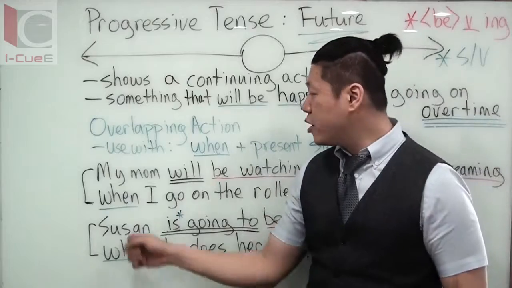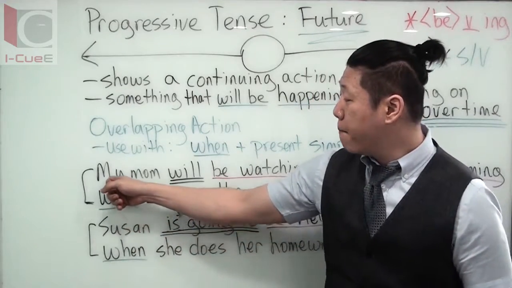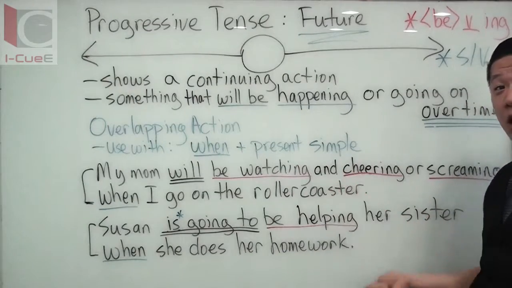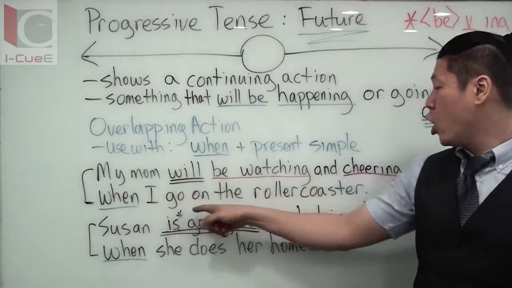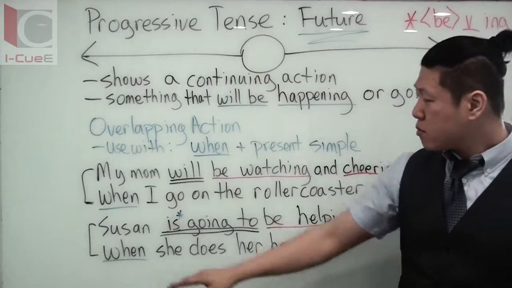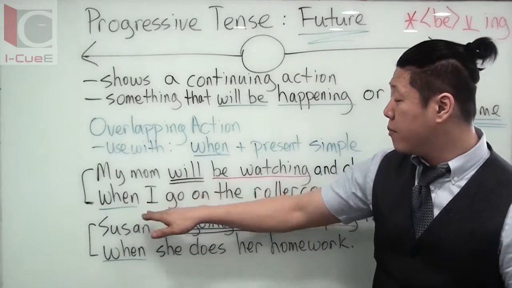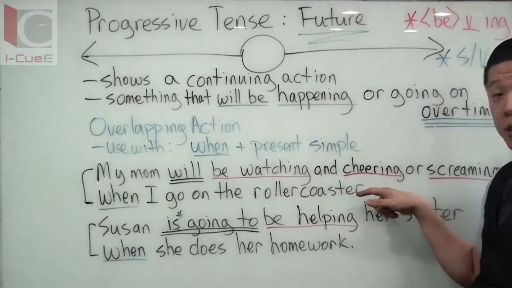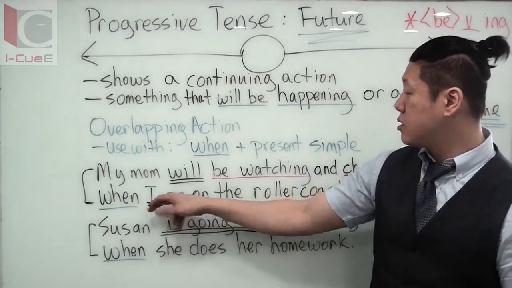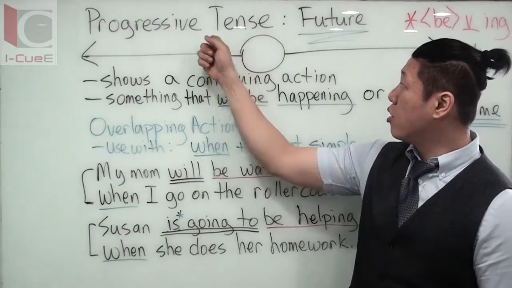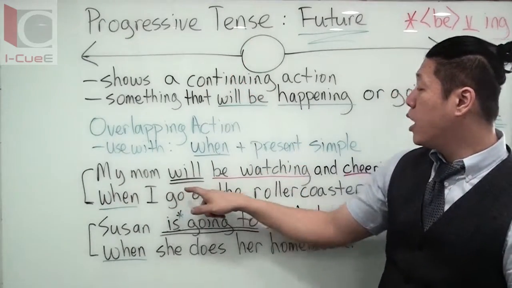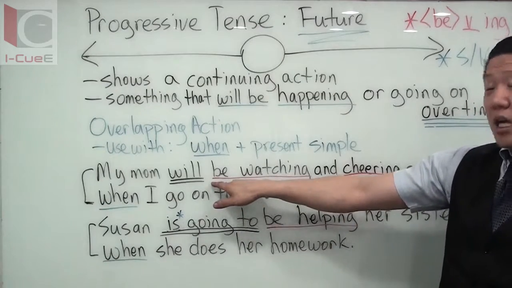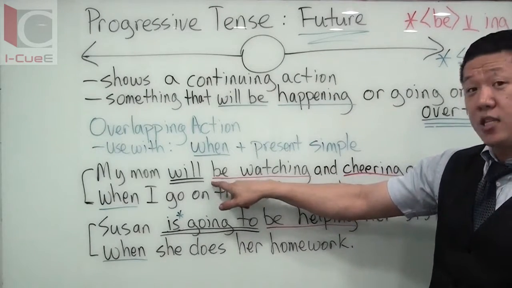Two patterns. The first pattern is the will. So my mom will be watching and cheering or screaming when I go on the roller coaster. When is your DCM. So I go on the roller coaster, this is your independent clause, right? But this is your present simple. Your future progressive is my mom will be watching. So will plus be verbing. This be doesn't change. You just see it as the be verb.